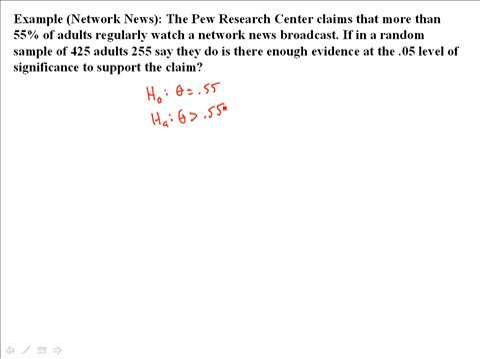All right, so now what else are they giving us here? They're giving us this 425. So they're talking about a sample, and they say the sample of 425 adults, out of those, 255 say that they do watch a network news broadcast. So this 425 has got to be what? That's n equals 425. Then what's n called? That's the sample size. Yeah, right. Okay, so the sample size is 425.